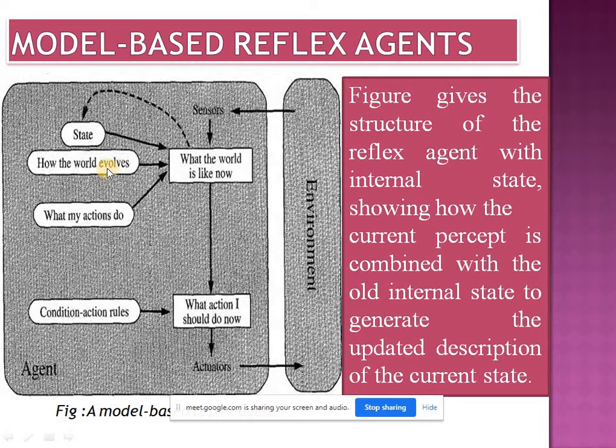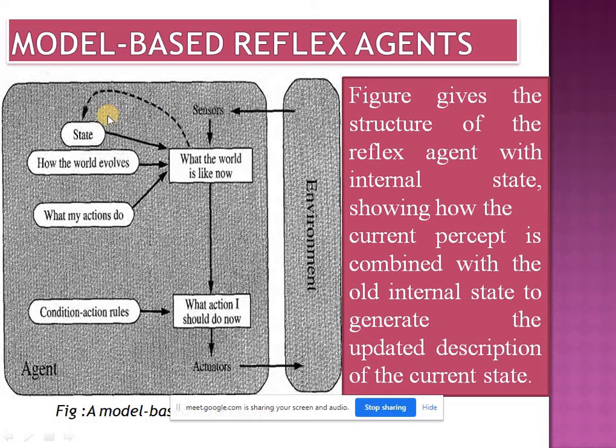In simple reflex agent, we saw that the agent is working on the current scenario only. It does not store the previous data. But here in model based, it considers the history, how the world has evolved. Okay, this is nothing but history.